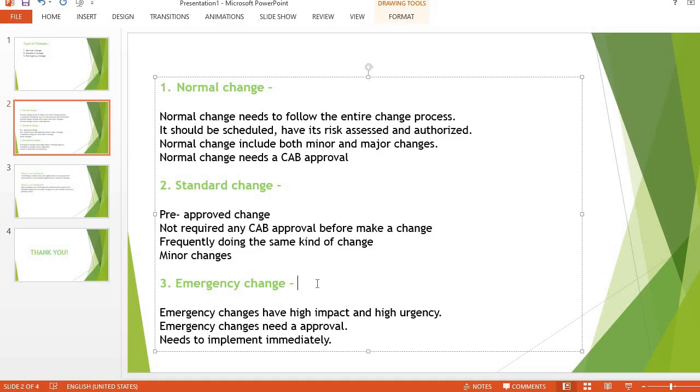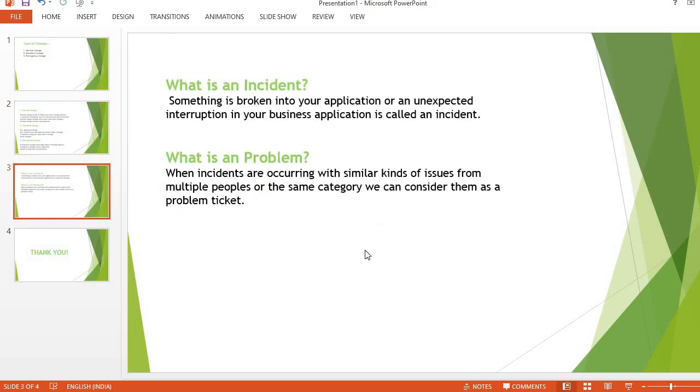Every interview discussion is focusing on these questions. Let me know if you have any questions about the types of changes: standard change, normal change, and emergency change. We will discuss this more briefly, because I explained it in simple language, and we can explain it the same way in interviews. So the next topic is: what is an incident and what is a problem.